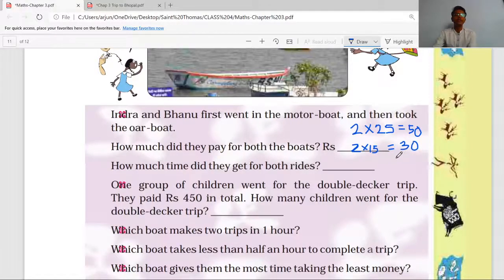So the total will be 0 plus 0 is 0, and 5 plus 3 equals 8. So they have to pay 80 rupees.